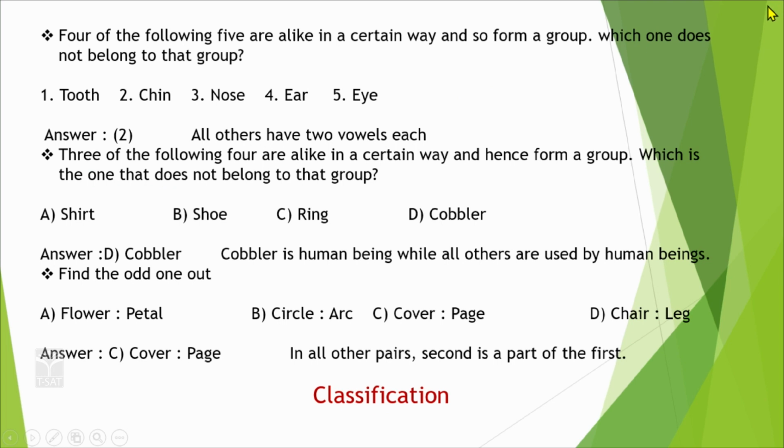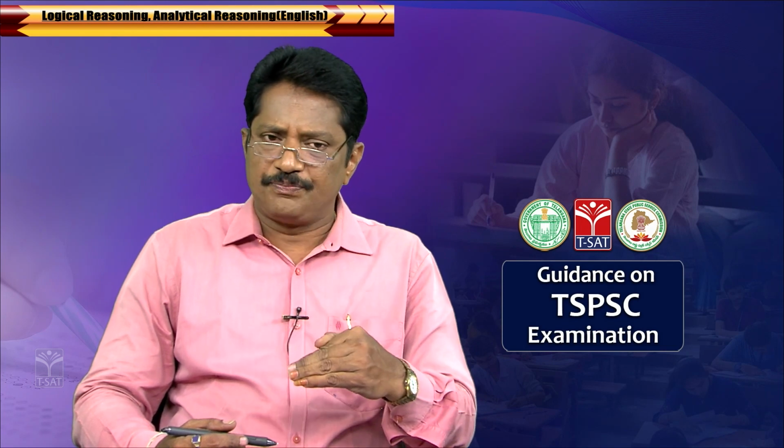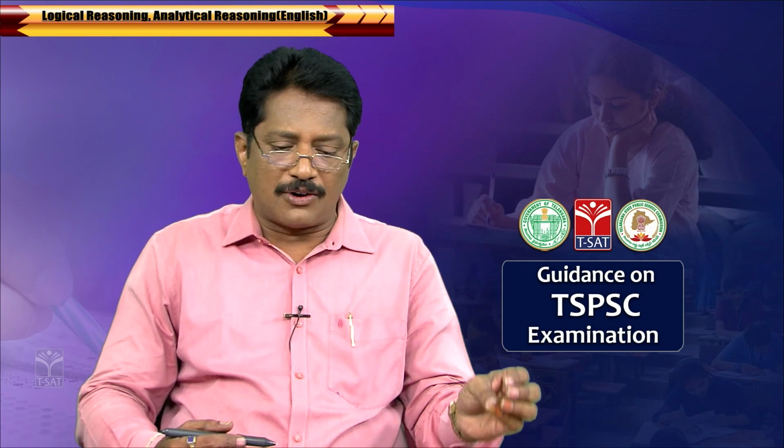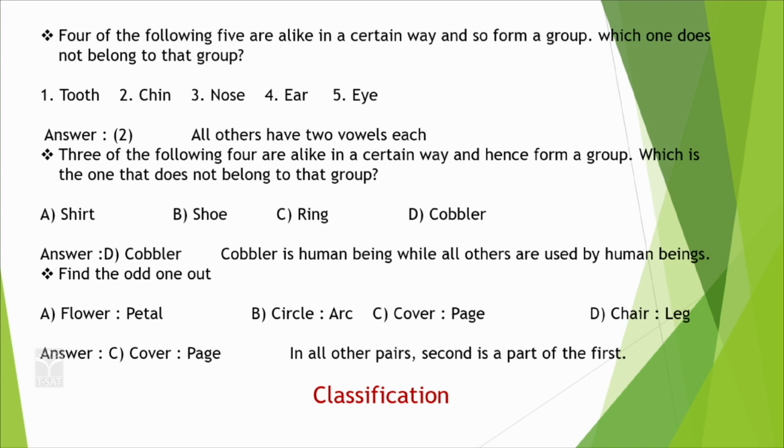So, why I said all these things, I am giving a very clarity to you. So, different kinds of questions in the first session, first program, then we will discuss each and every one in an elaborated way. So, now come to another area called classification. So, here the question is, 4 of the following 5 are alike in a certain way and so form a group, which one does not belong to the group? This is the question here. Tooth, chin, nose, ear, eye.